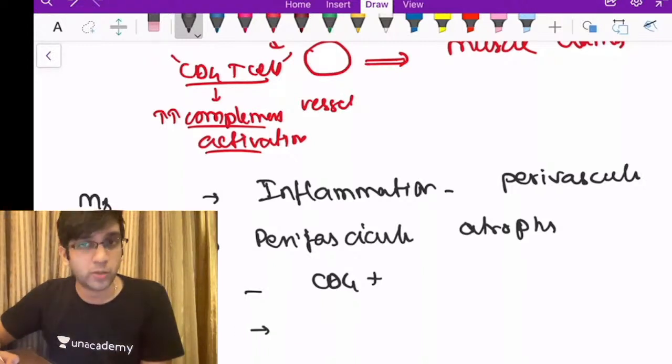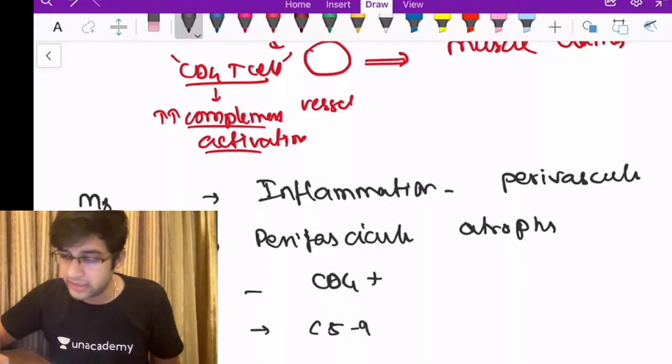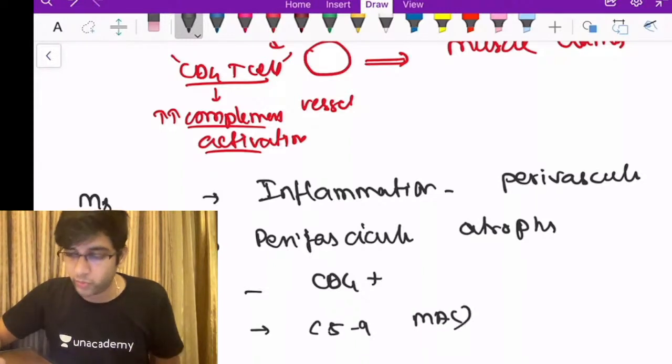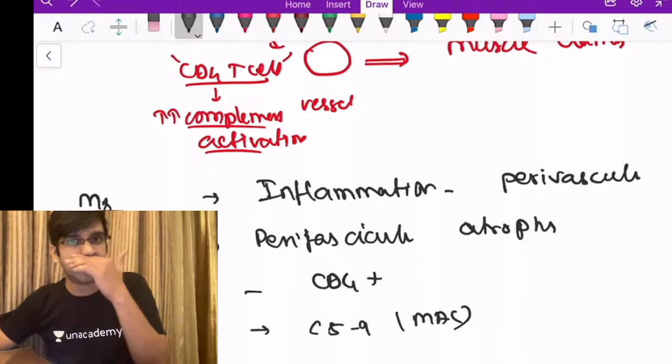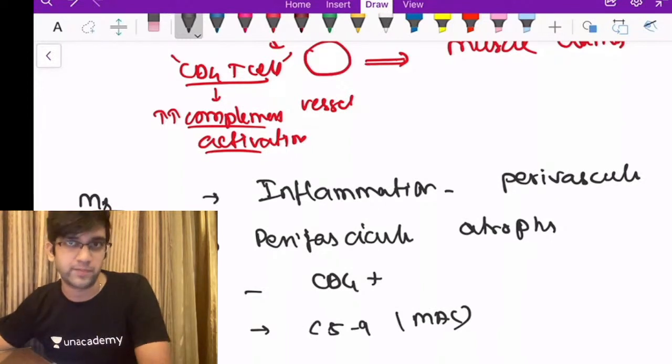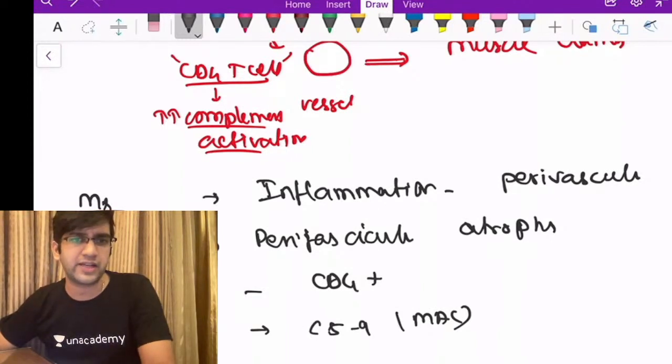And if I'm going to do a complement assay, C5b-9, your MAC complex, right? The MAC complex will be easily deposited, which will be seen at the site of damage, telling us that the damage is due to my inflammation, or my complement activation, which is secondary to inflammation. It's an inflammation-mediated damage which is causing all of them. This is what I'm going to see in my dermatomyositis.